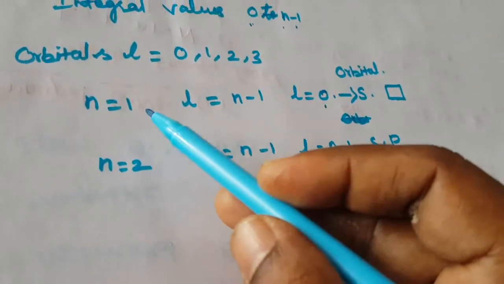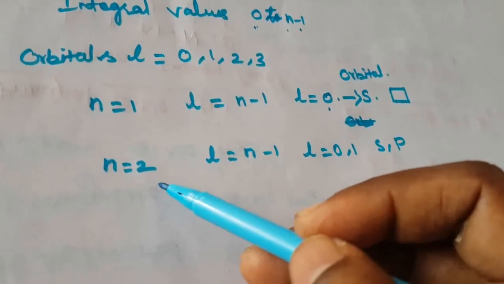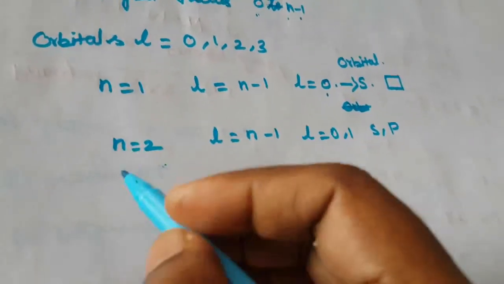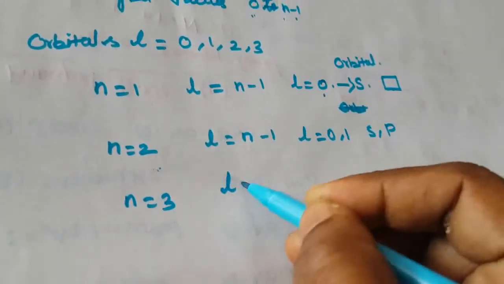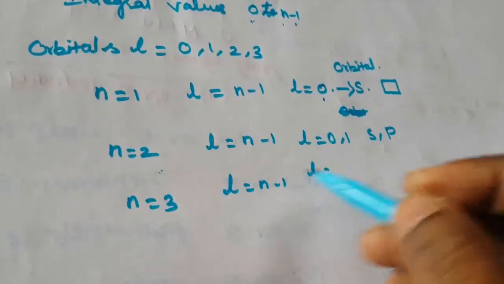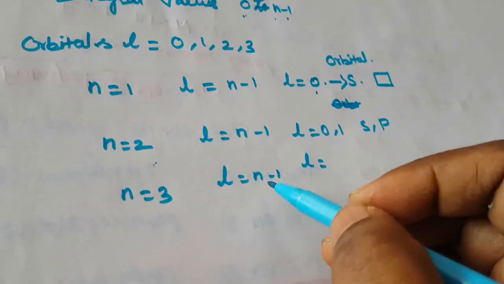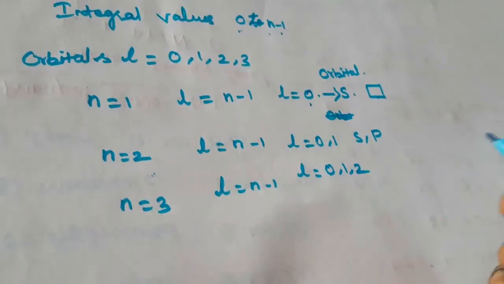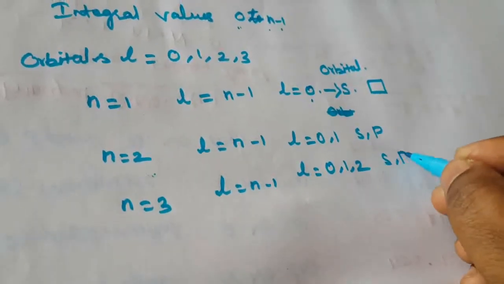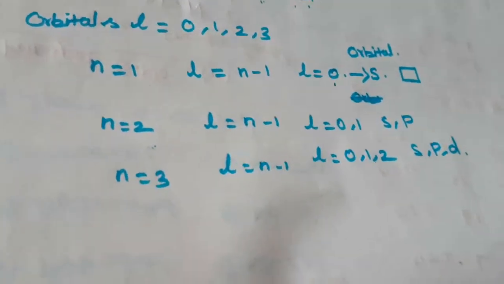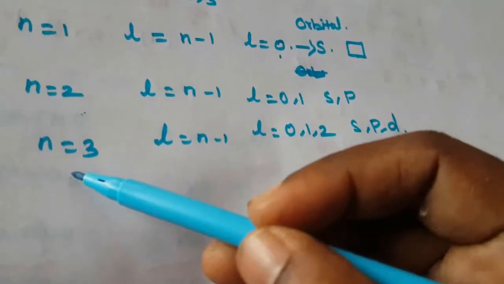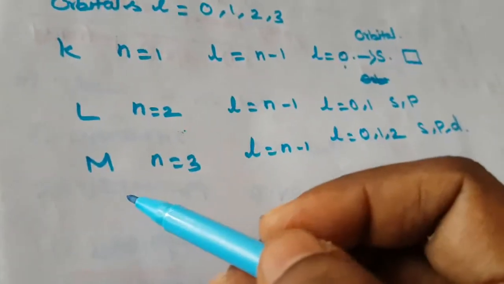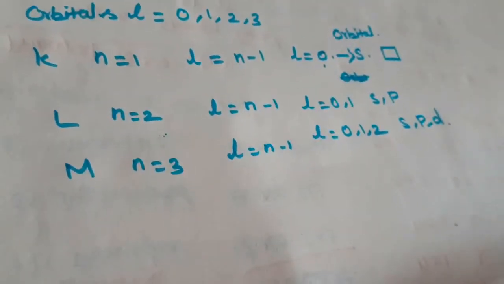So n is equal to 1 means that is the K shell. n is equal to 2 means that is the L shell. So the L shell contains the s orbital and the p orbital. Then n is equal to 3. L is equal to n minus 1. What is the value? 3 minus 1 means 2. So that is 0, 1 and 2. So L is equal to 0, 1, 2: s orbital, p orbital and the d orbital. That is the 3 values here. These are the K shell, L shell and the M shell. The M shell contains s orbital, p orbital and the d orbital.